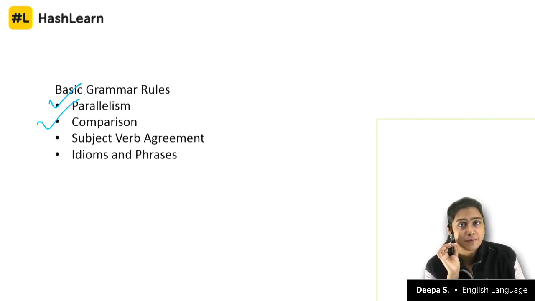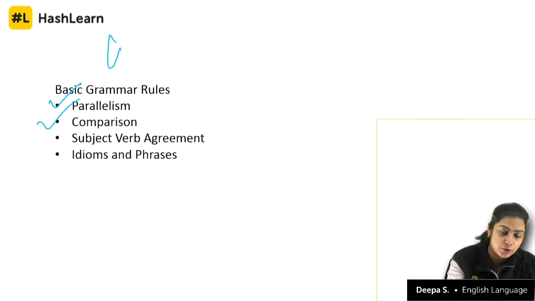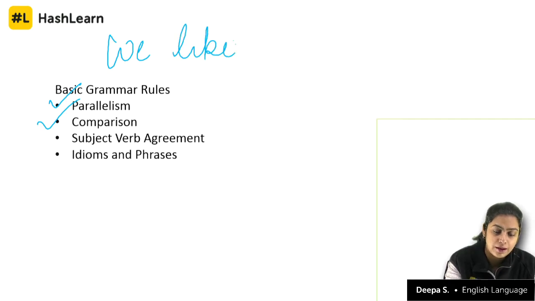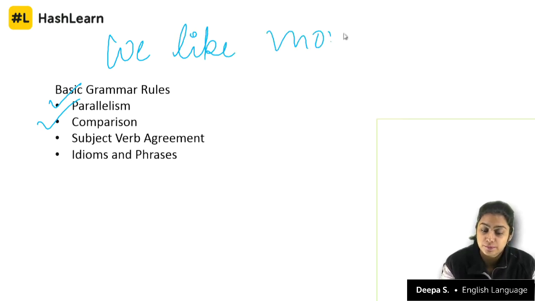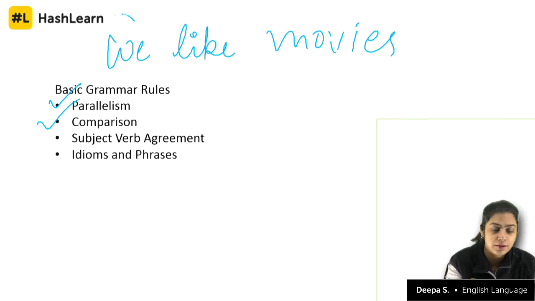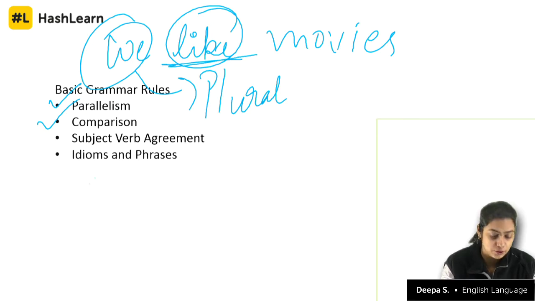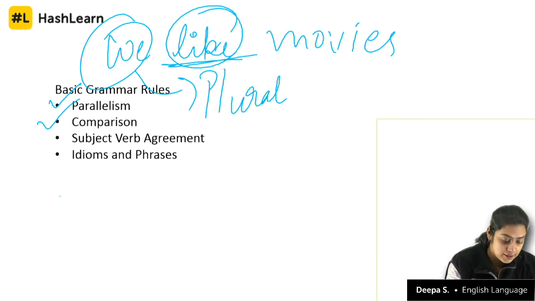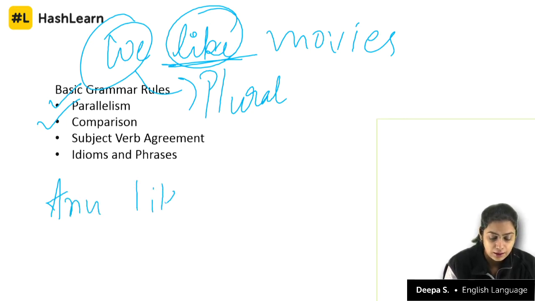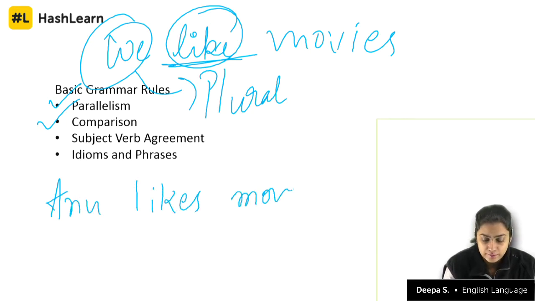If you have a plural subject, for example, we like movies. Here, we is a plural subject. So like is the verb to be used. And then I can say, Anu likes movies.